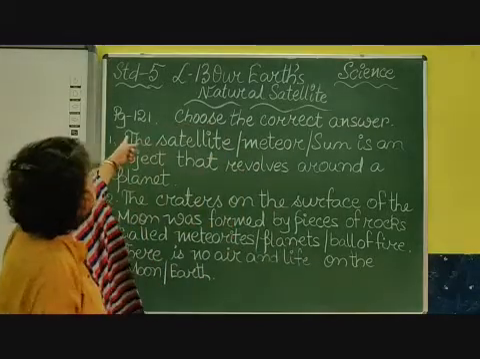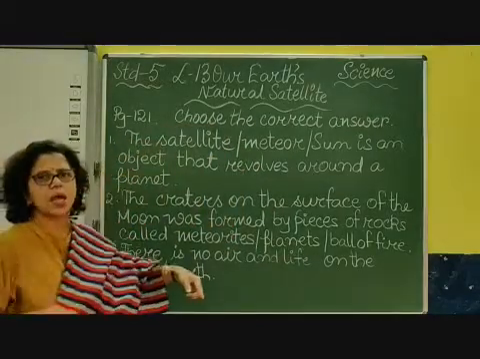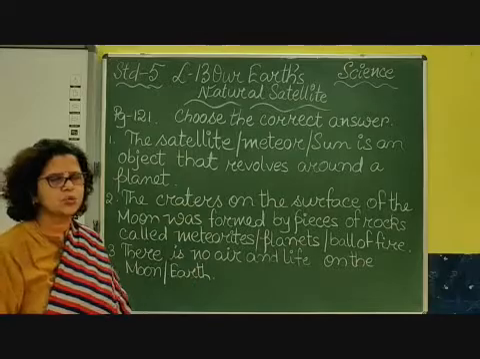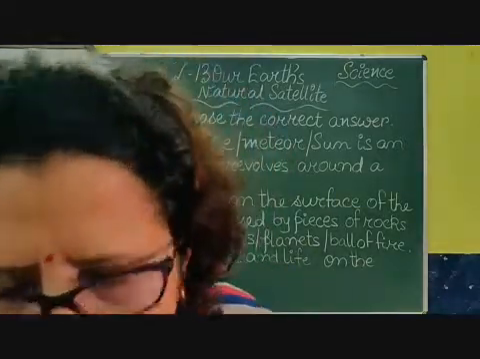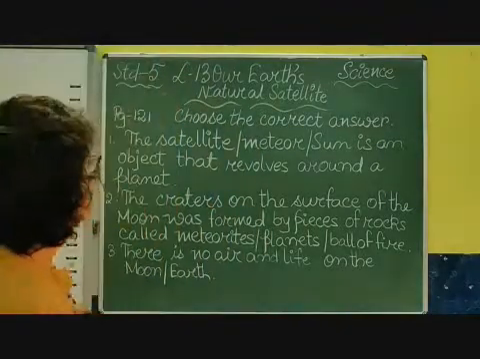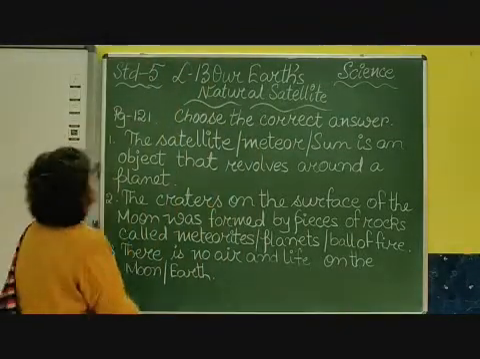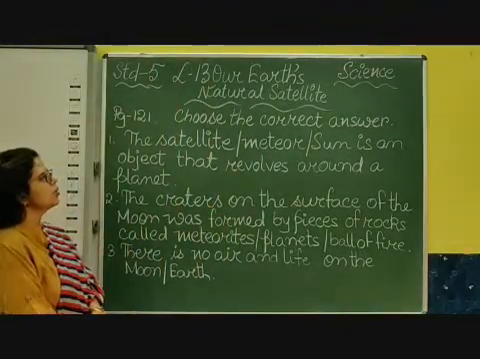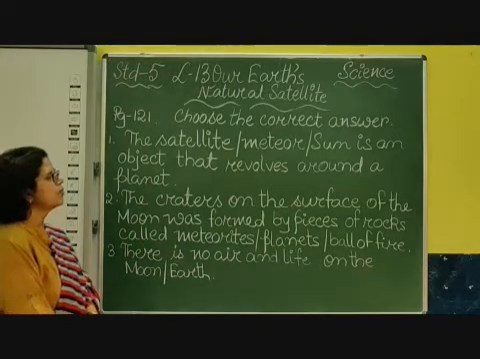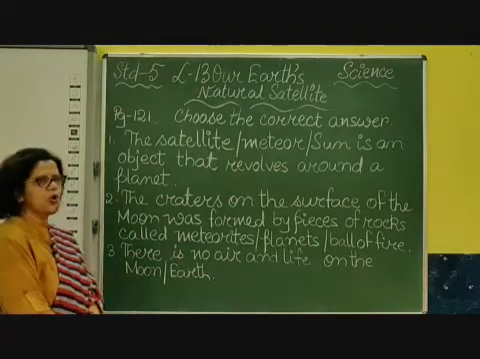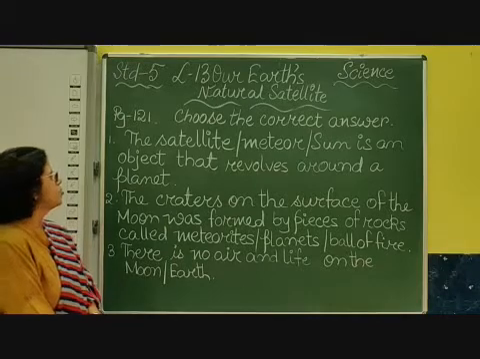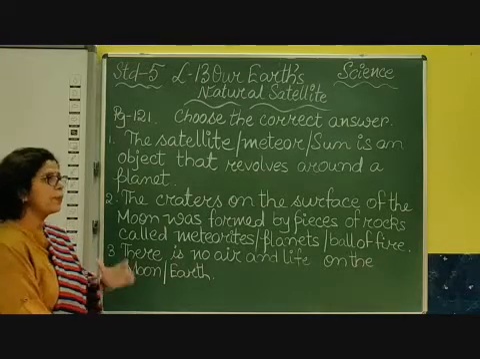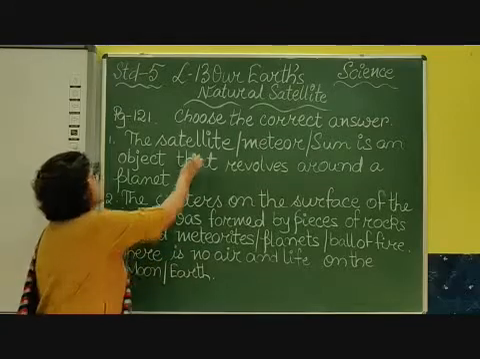Let us do an exercise which is given in your textbook, on page number 121. Choose the correct answer. After doing certain topics, you are given a small exercise where you have to find out the correct answer. The first one: the satellite, meteor or sun is an object that revolves around a planet. You all know satellites is an object that revolves around a planet. Okay, so it is satellite.